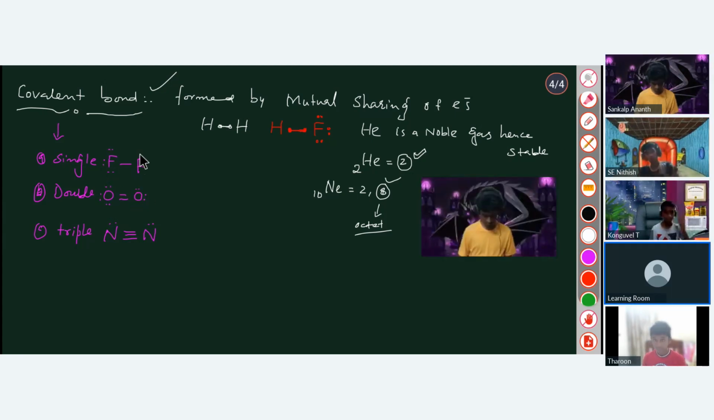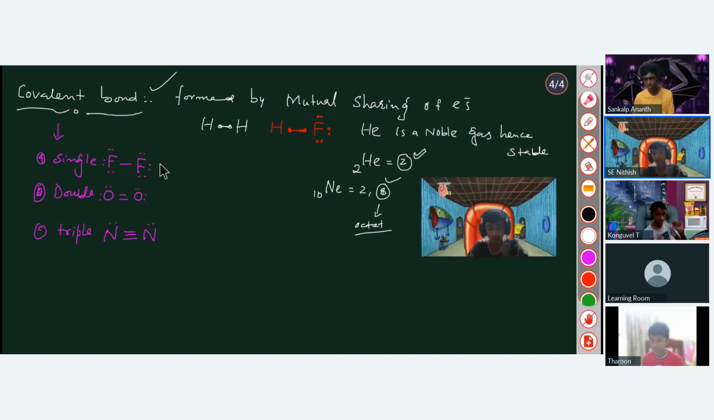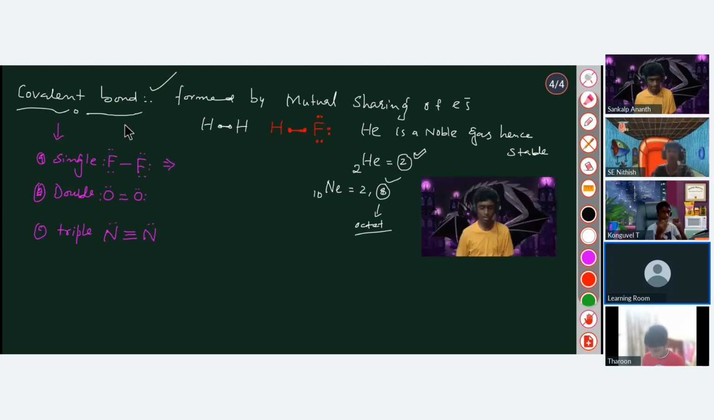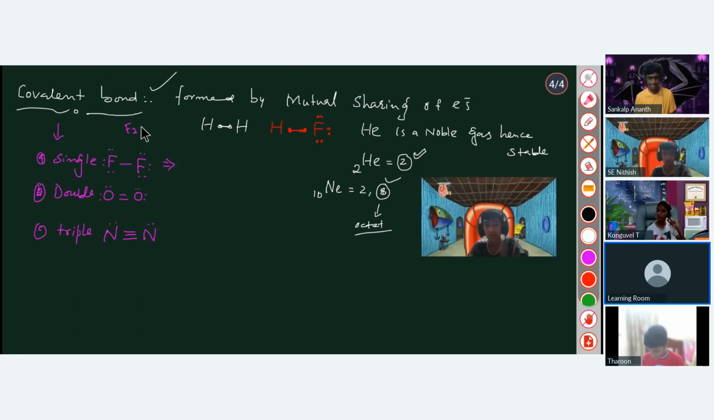Can you tell me how many lone pairs will be on the oxygen in the case of the O2 molecule? Four lone pairs, sir. Yes, in total there are 4 lone pairs, right? Sometimes a question is asked: in the F2 molecule, how many lone pairs will there be?